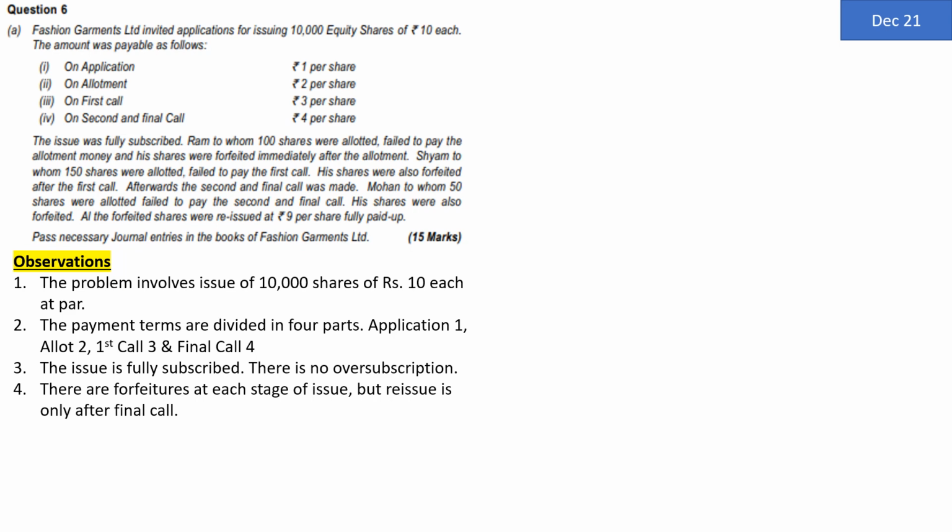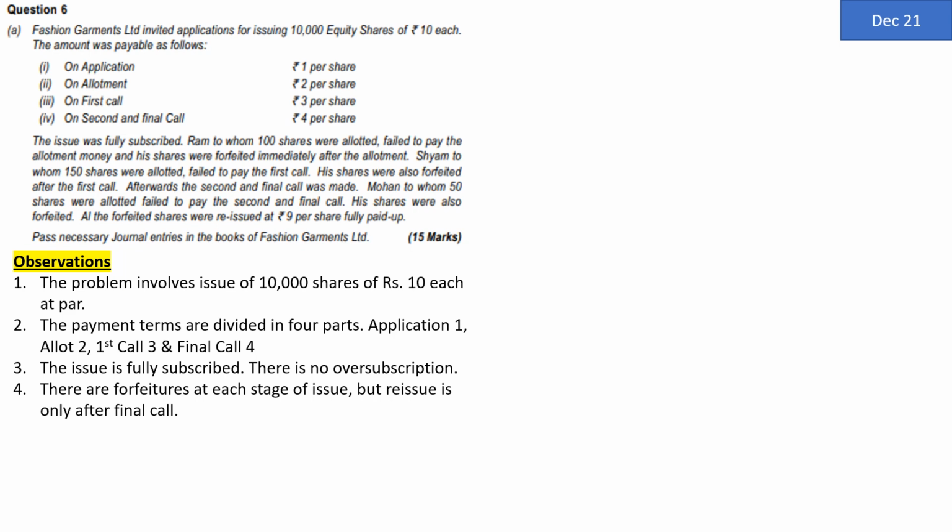It means Ram shares are forfeited and immediately they are reissued. Shyam shares were forfeited, immediately they are reissued. Mohan shares were forfeited, immediately they are reissued. Is not the way in which Fashion Garments Limited has performed the entire activity. Instead, after forfeiting Ram shares, they went ahead with first call. Then after forfeiting Shyam shares, they went ahead with final call. Then after forfeiting Mohan shares, after that, Ram, Shyam and Mohan, all the shares forfeited are reissued together.